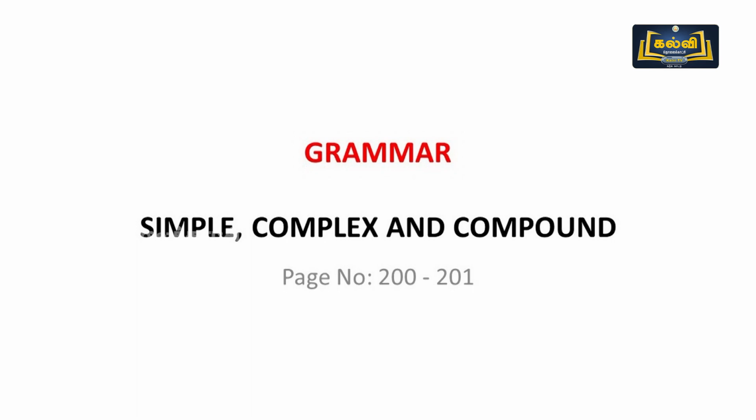Before that, the three sentences, simple, complex and compound, give the same meaning. But why do we learn or why do we use this? Because British people always talk very formally. They don't talk very directly. They talk very formally, so they use simple, complex and compound sentences. If we see the examples, we can easily understand.